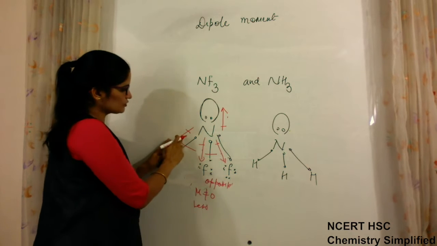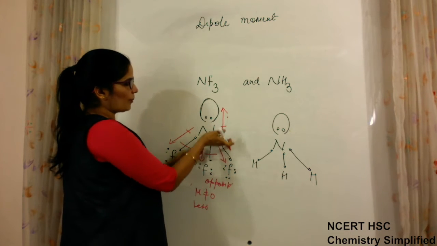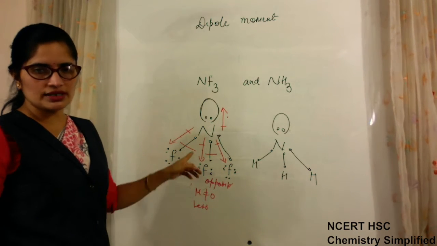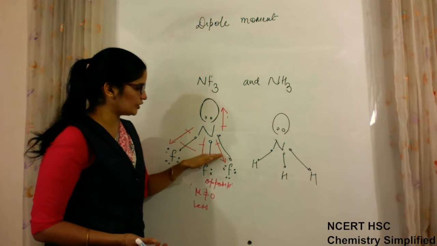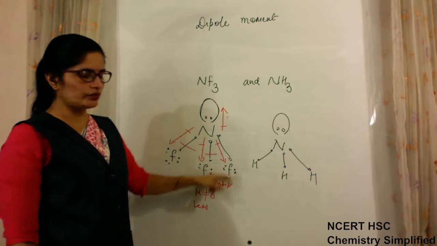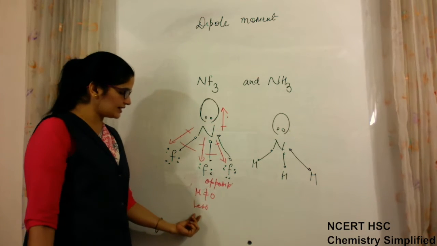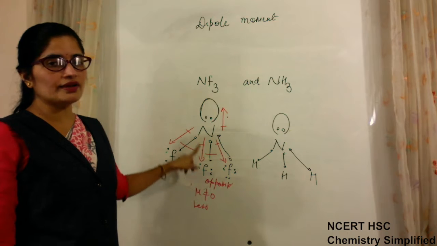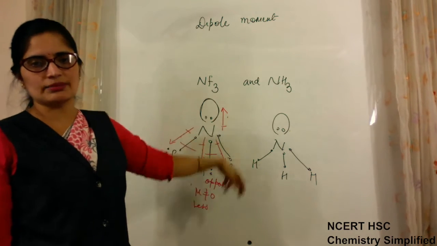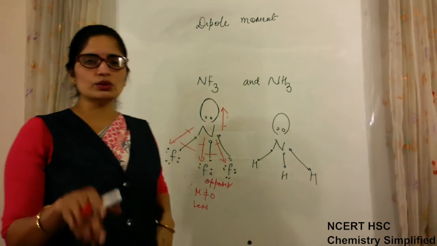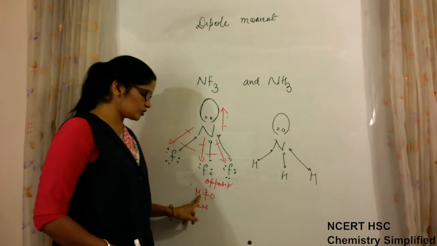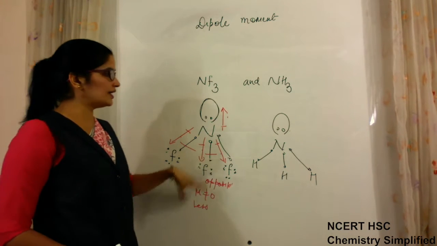Why less? Because the resultant of these is opposite to this value, so they will be subtracted, as they are not in the same direction. Whatever is the resultant of these three will be subtracted from this, so the net value will come less, not 0. Zero will come only when the geometry is symmetrical, and when lone pairs are present, the geometry is never symmetrical. So this geometry is not symmetrical, so mu cannot be 0, but it will have a less value.